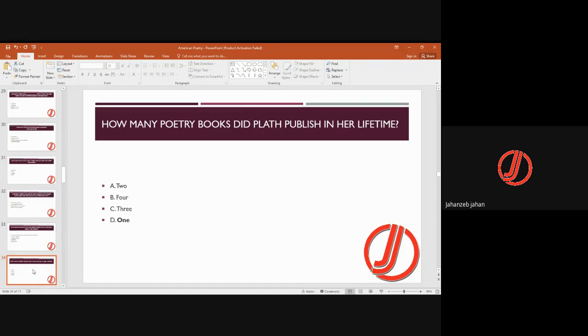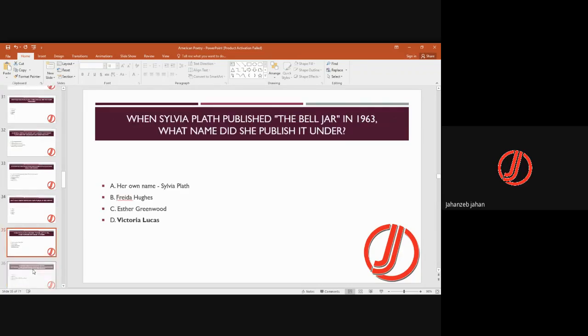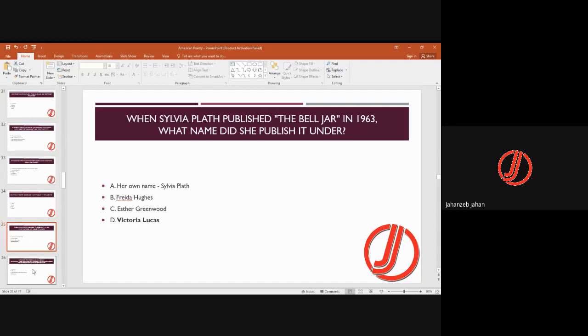How many poetry books did Plath publish in her lifetime? So it was only one. उसकी जिंदगी में सिर्फ एक book publish हुई. When Sylvia Plath published The Bell Jar in 1963, what name did she publish it under? So it was under Victoria Lucas, यानी एक pseudonym उसने use किया.